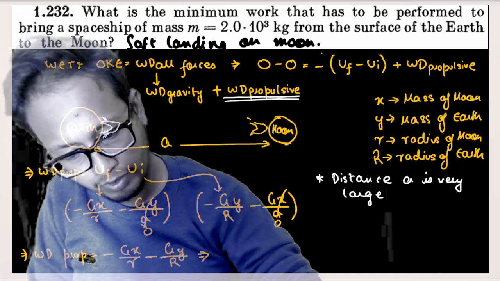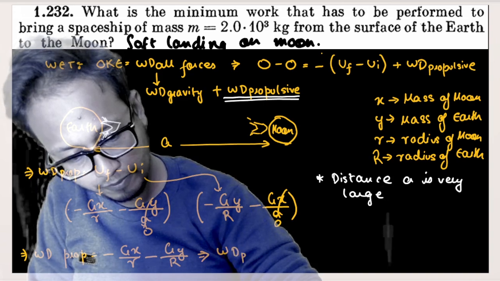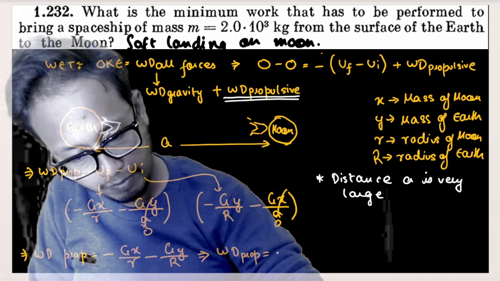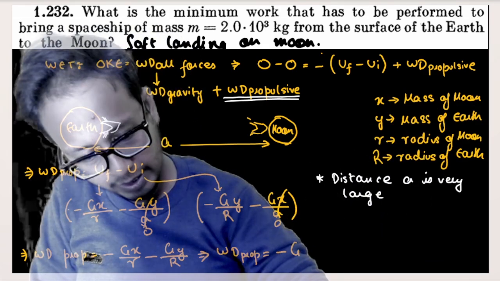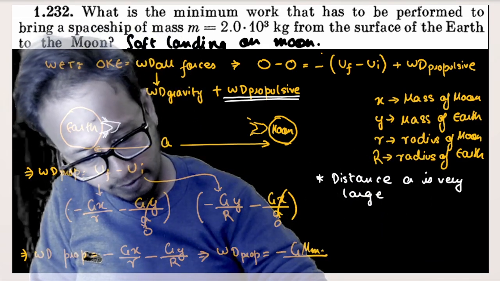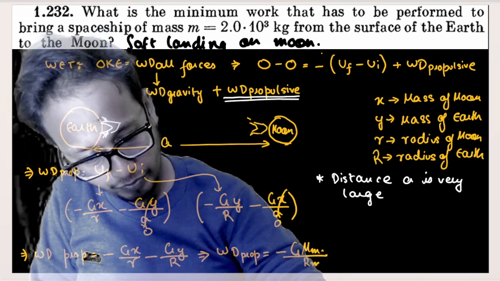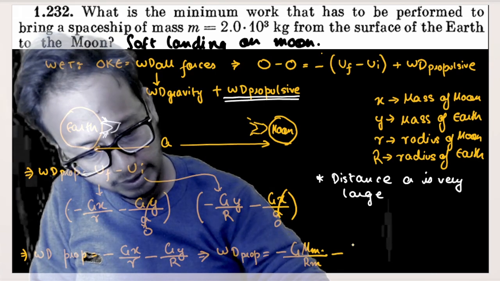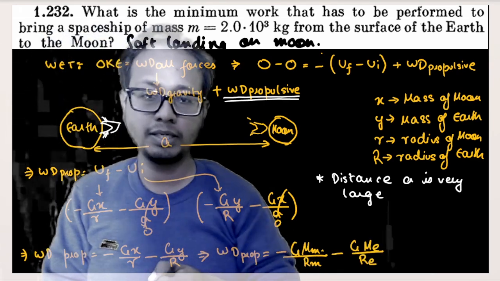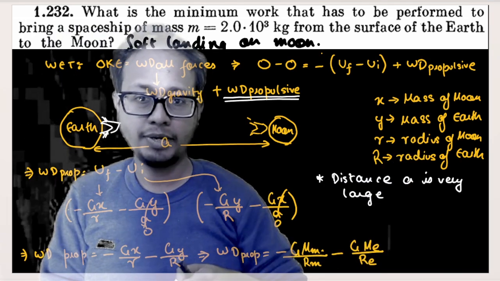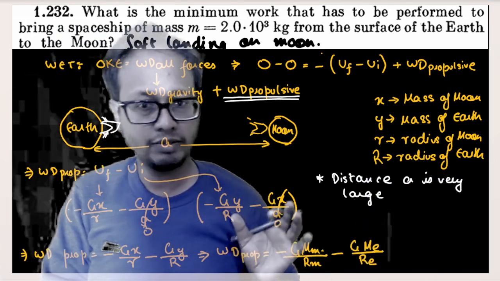Or work done by propulsion is nothing but minus g. What is x? X was nothing but mass of moon. G into mass of moon divided by radius of moon minus g into mass of Earth divided by radius of Earth, where y was nothing but mass of Earth, and capital R is nothing but radius of Earth. So this is our answer.